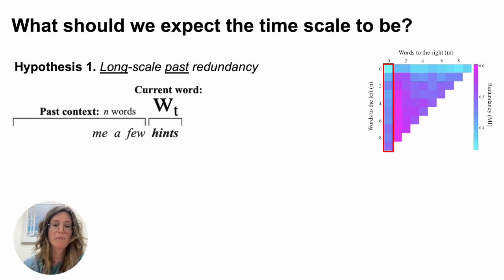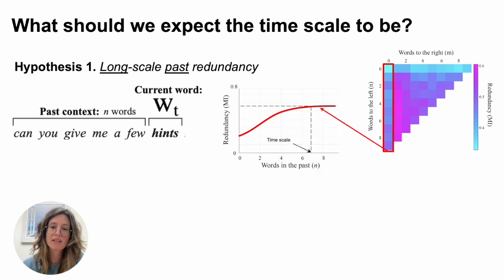"A few hints, give me a few hints, can you give me a few hints?" So only when we have that word in the far past, "can," we know that "hints" is probably a question and can predict its prosody.